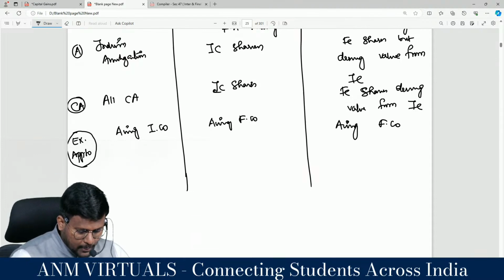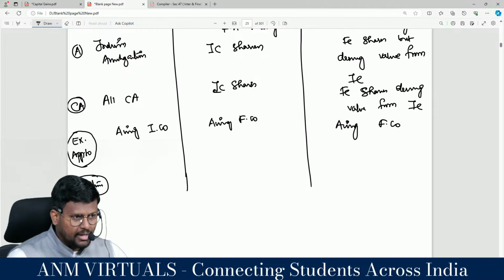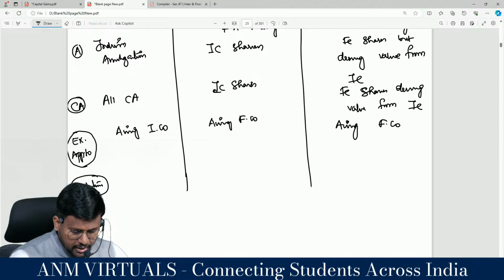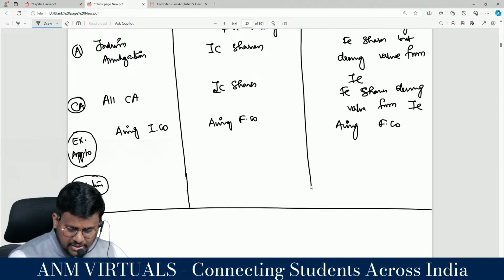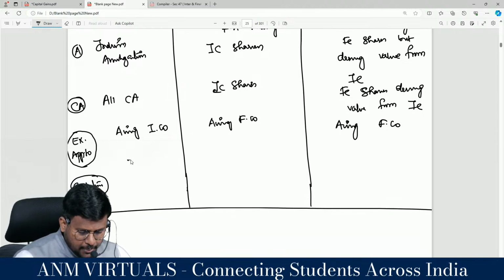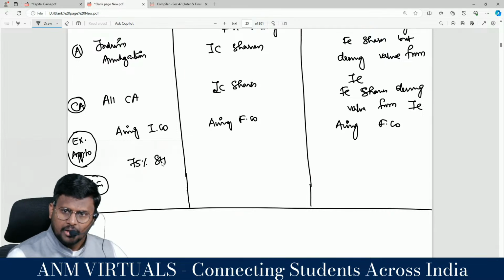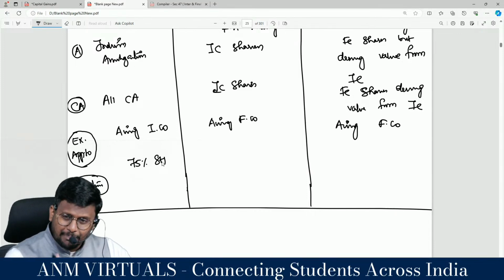Then next one, conditions. What is the first condition? At least 75% of the shareholders of the amalgamating company should become the shareholders of the amalgamated company. This is the percentage condition.